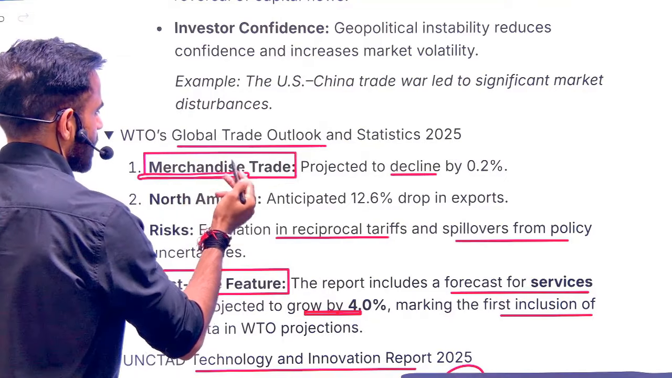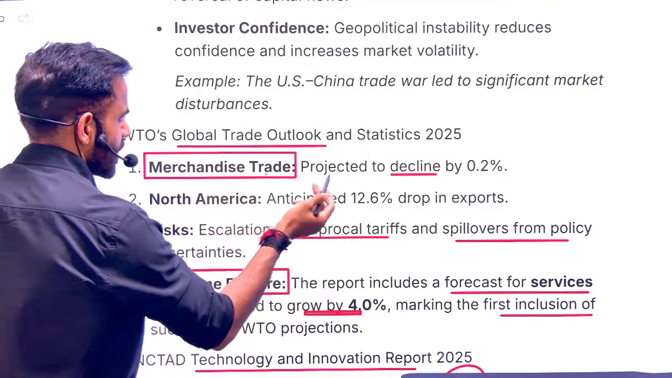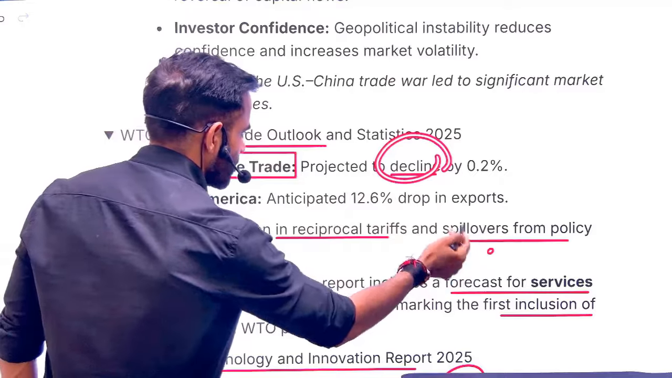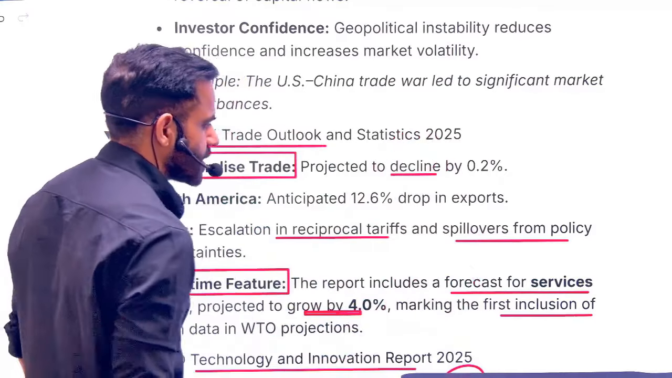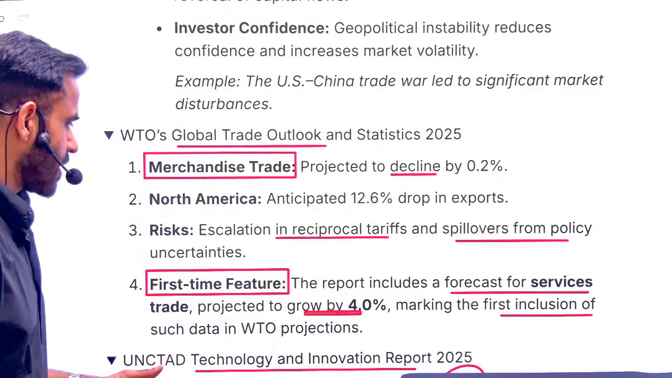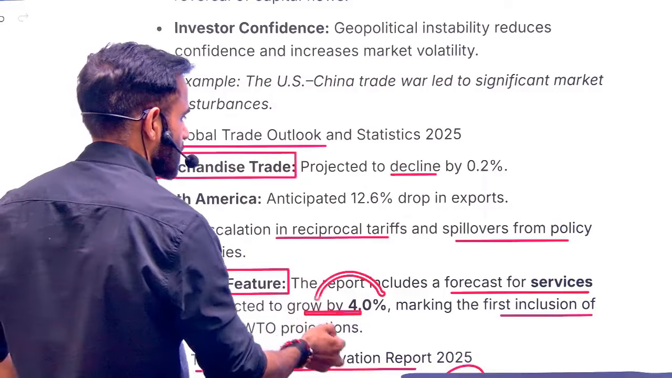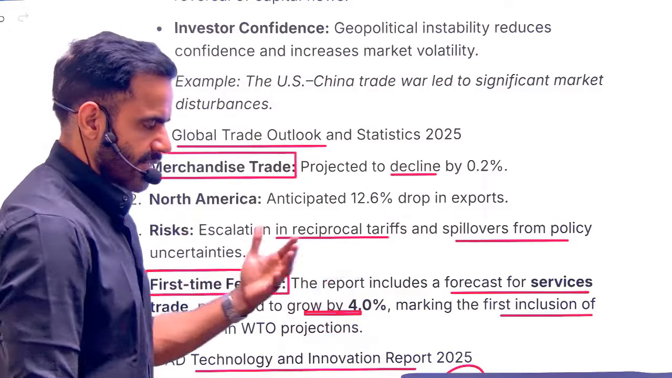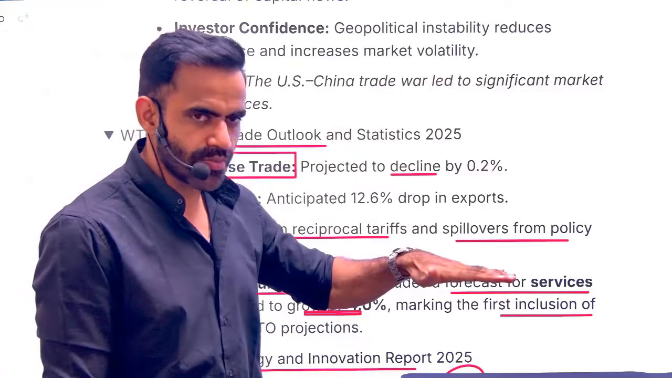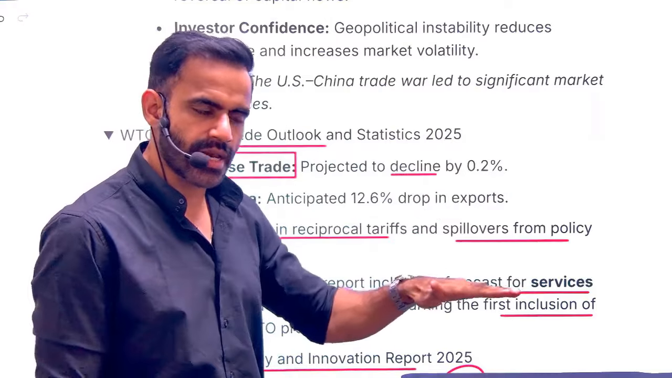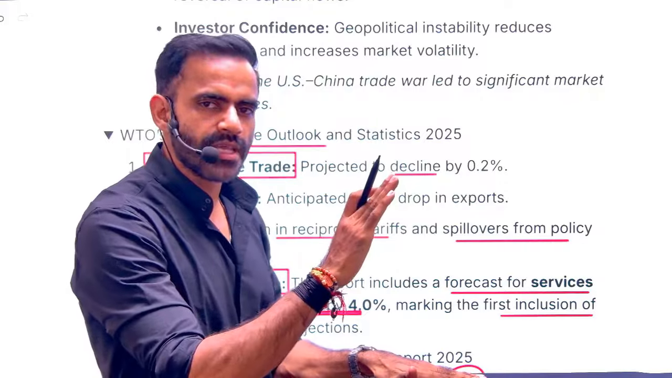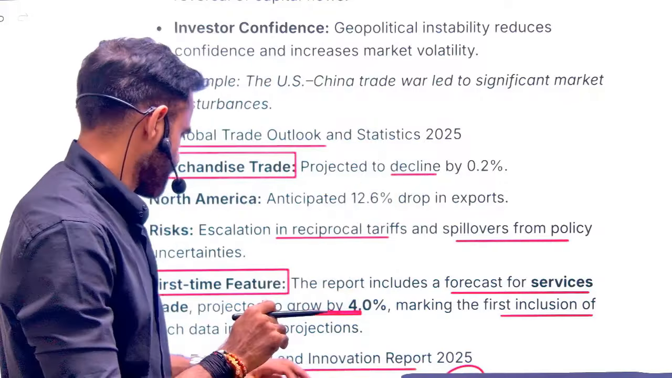Now, what is the result of this report? This report says that merchandise trade, or goods trade, is going to decline. For the first time, they have considered the data of service trade, and service trade is going to witness growth of 4%. So just remember the pattern. In goods trade, there is an expected or projected decline. In service trade, there will be an upside trend.